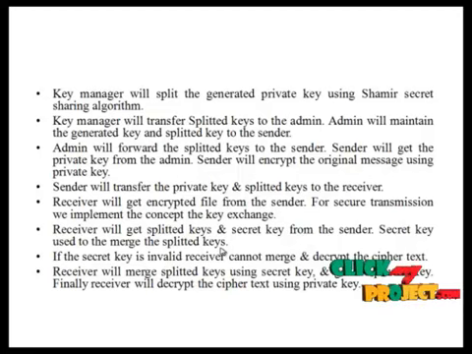A secret key is used to merge the split keys. If the secret key is invalid, the receiver cannot merge and decrypt the ciphertext. The receiver will merge the split keys using the secret key and get the private key. Finally, the receiver will decrypt the ciphertext using the merged private key.